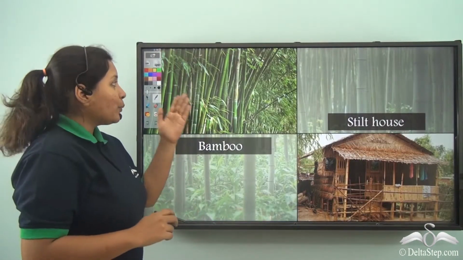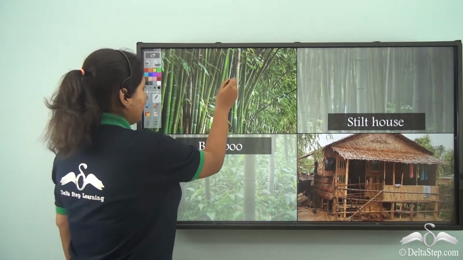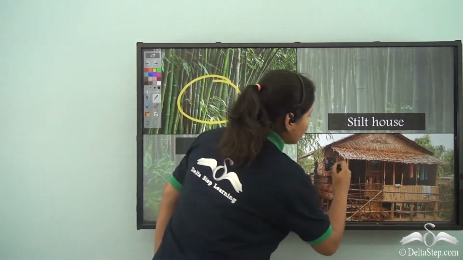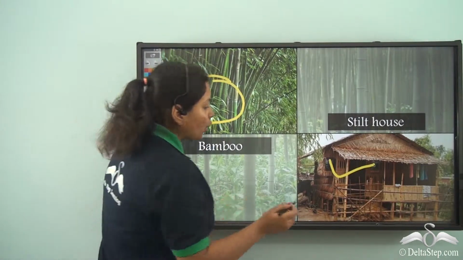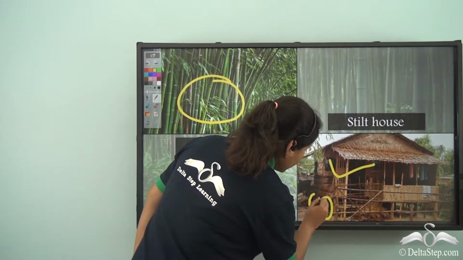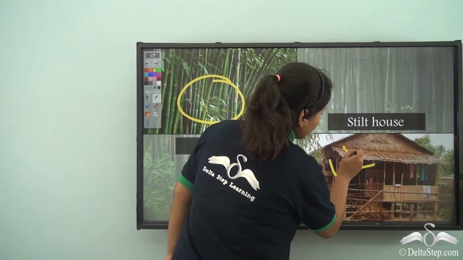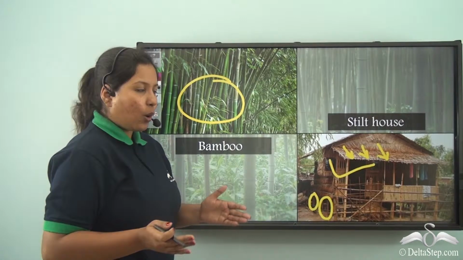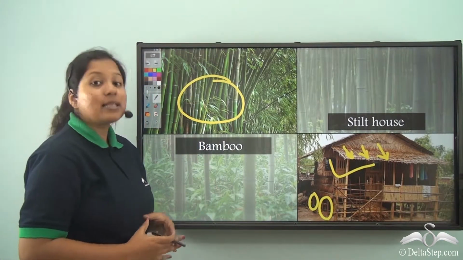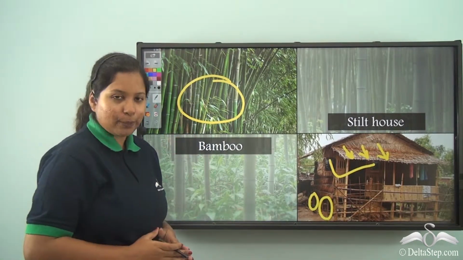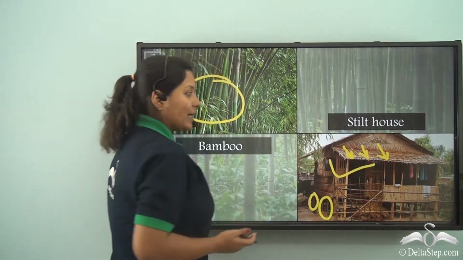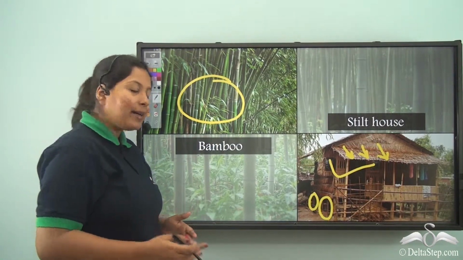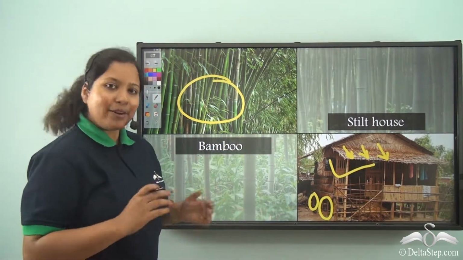Now, what we see over here are the bamboos, which is the building material of the stilt houses. Now, not only the bamboo poles out here, the stilt houses also have a slanting roof. Do you know why? Because in these kind of places, there is a lot of rainfall. So, they have the slanting roofs or the sloping roofs to slide off the water so that water does not enter their home.